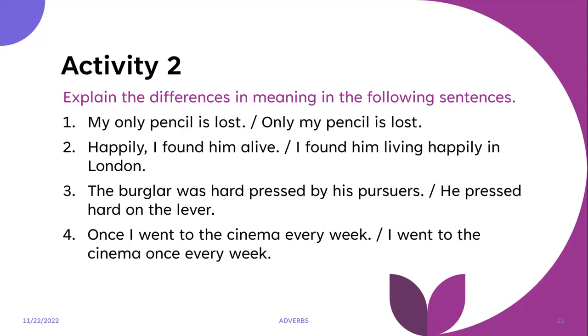He pressed hard on the lever. That's just it. Number 4, once I went to the cinema every week / I went to the cinema once every week. First sentence, there was a time in the person's life that they went to the cinema every week. Second sentence, I went to the cinema once every week. So this person was going to the cinema once every week. Easy peasy.